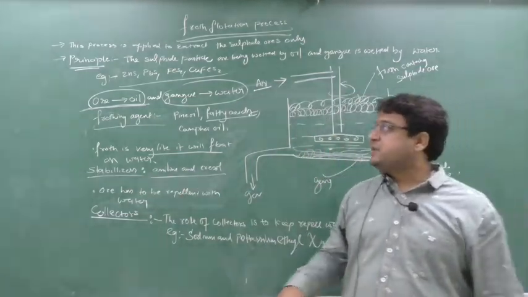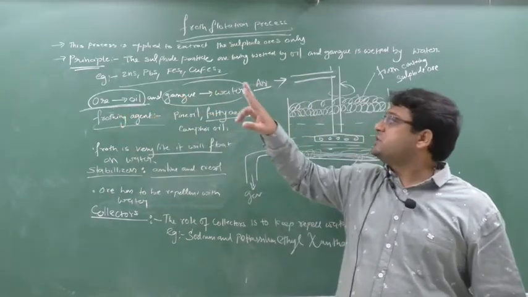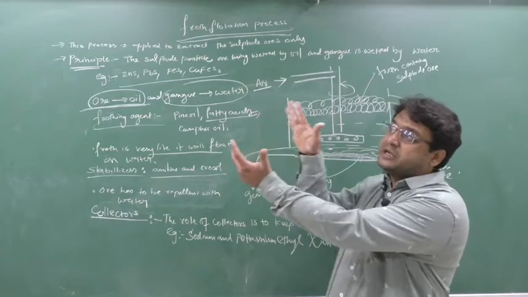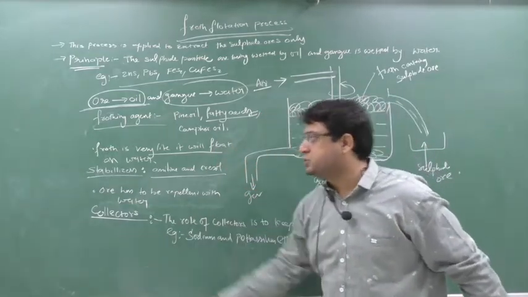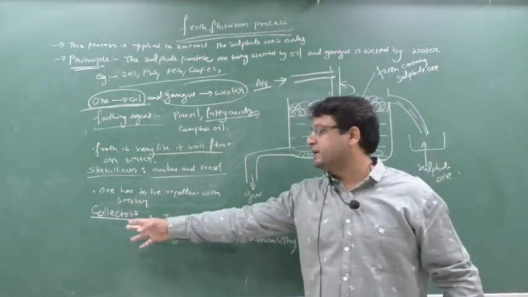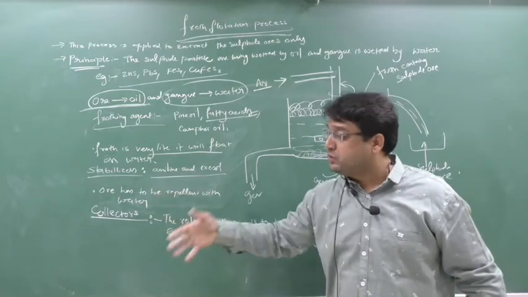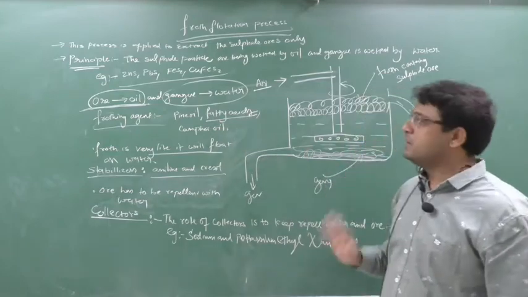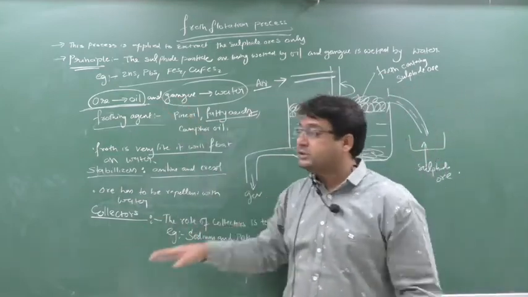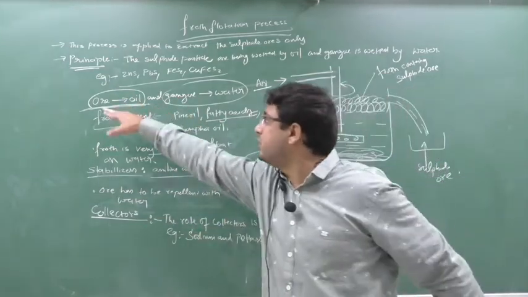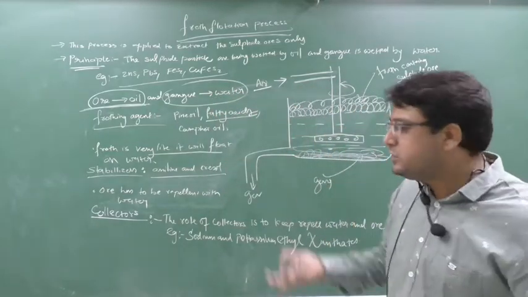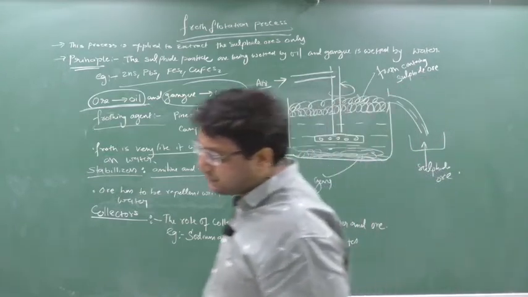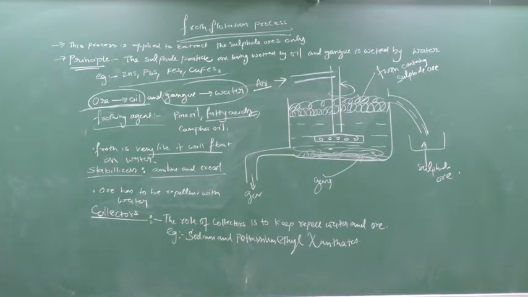Clear? Now I have seen that the ore is not sticking to water, meaning ore and water have a far distance. So I can increase this distance even more by adding the collector. The collectors will help to easily collect the ore because they will make more repulsion between ore and water. There is already repulsion between the two, but these collectors will create even more repulsion between ore and water, so that I can get the ores easily. The collectors are sodium and potassium ethyl xanthates. Is this part clear?